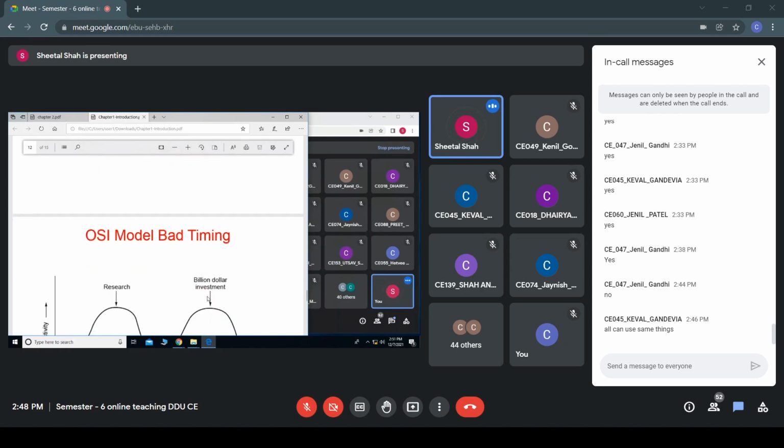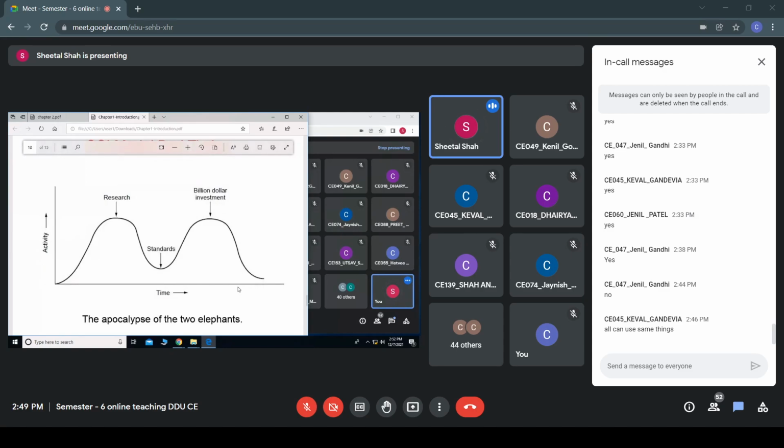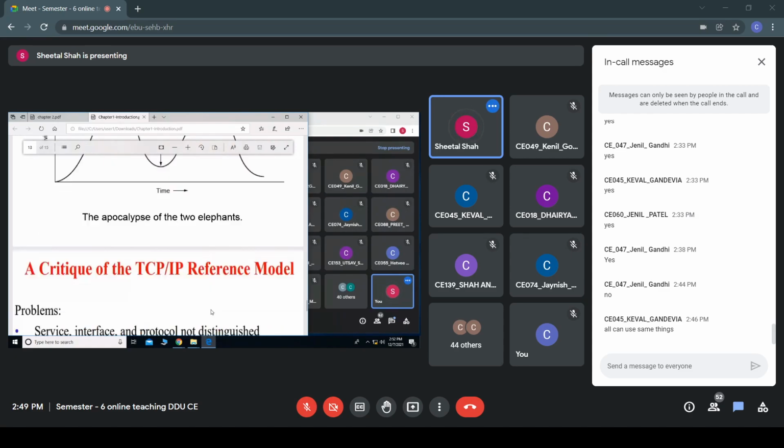But whenever we study networking, we usually try to learn using the OSI reference model rather than the TCP/IP reference model, because theoretically it sounds better, and studying each layer is easier in the OSI reference model than in the TCP/IP reference model.